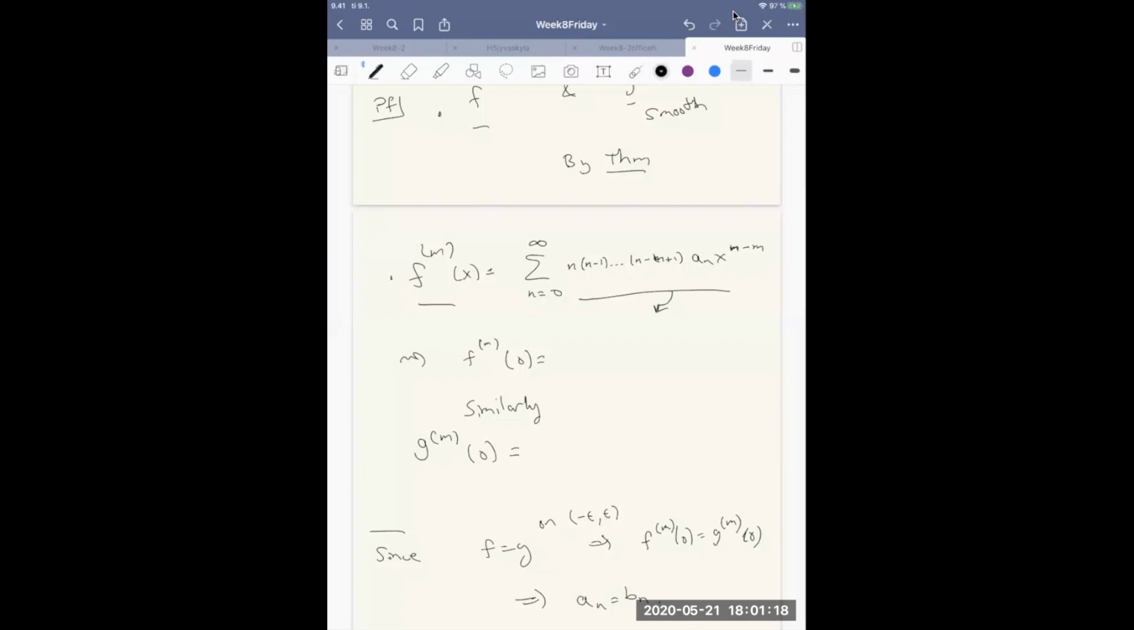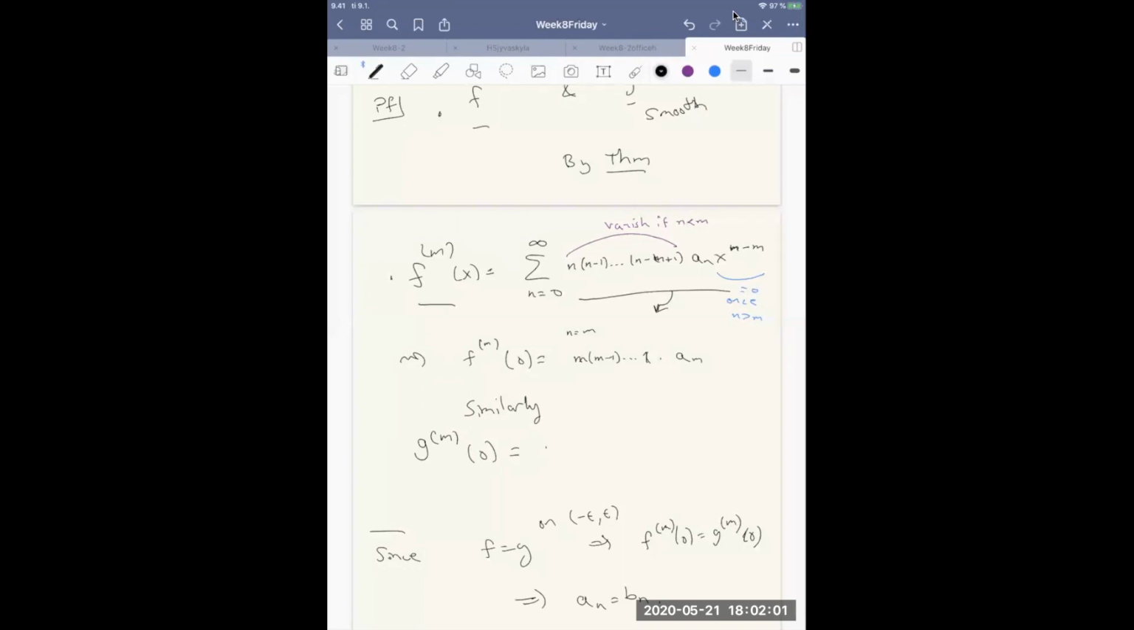Well, almost all of these terms vanish. These terms vanish if n is strictly less than m, because one of these factors will be 0. This term will vanish once n is strictly bigger than m because it contains a factor of x. So the only term here that does not vanish is when n is equal to m. We're left with m times m minus 1 times all the way up to 1 times a_m.